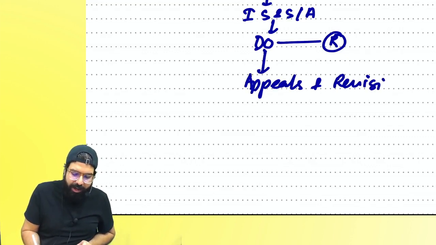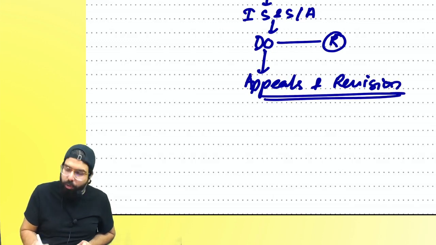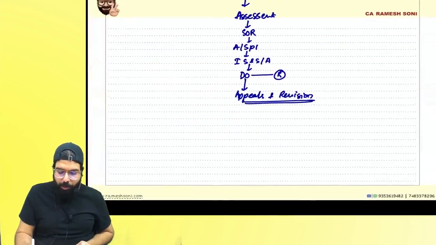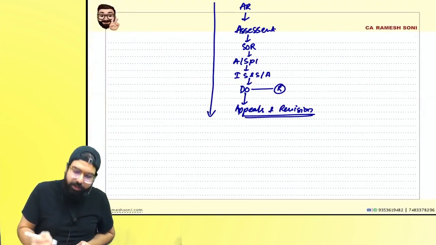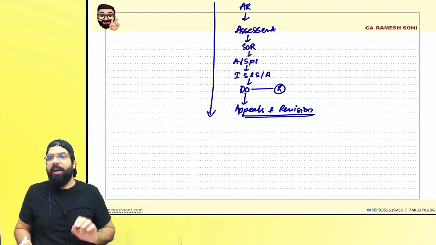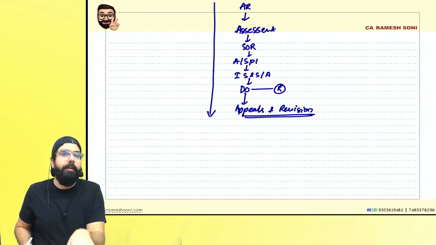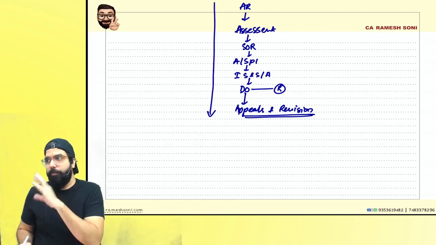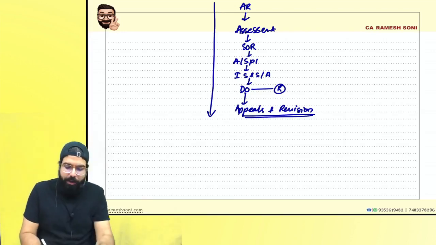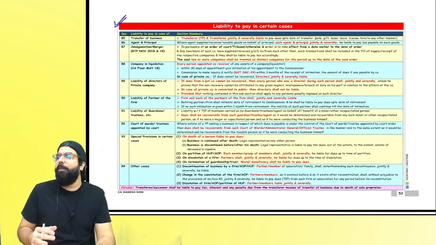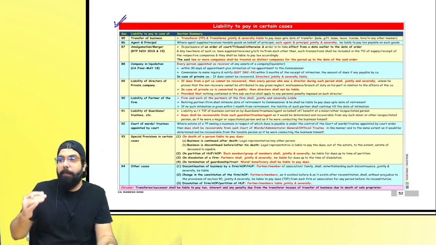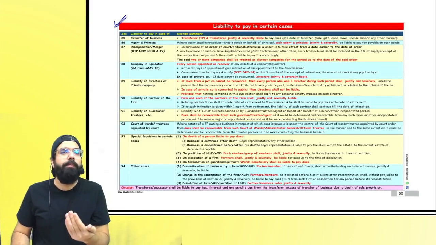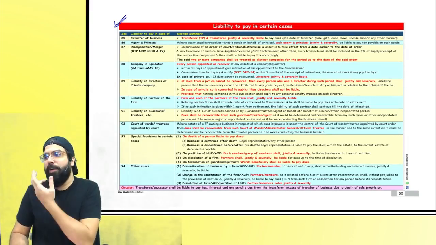Everyone, listen to me very carefully. Here, your GST whole linkage gets over. Now, the chapter of liability to pay in certain cases which comes. Now, the chapters which are there further are those chapters which you should know, because those are complementing chapters to other chapters. Are we clear, everyone? Now, liability to pay in certain cases is not a chapter which comes in linking with any particular chapter after. It's a chapter which you should know as a whole so that you understand GST.